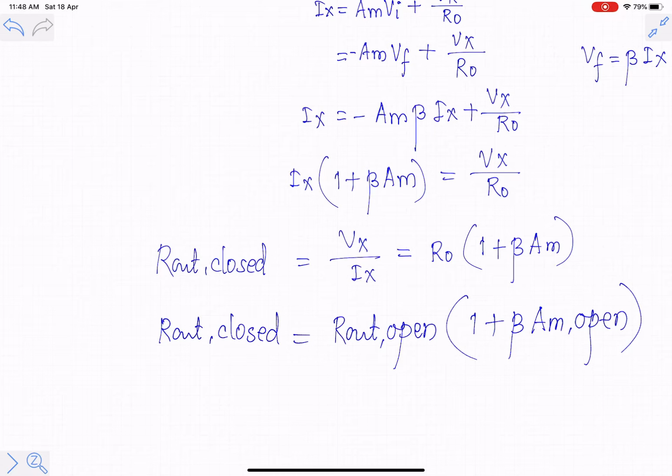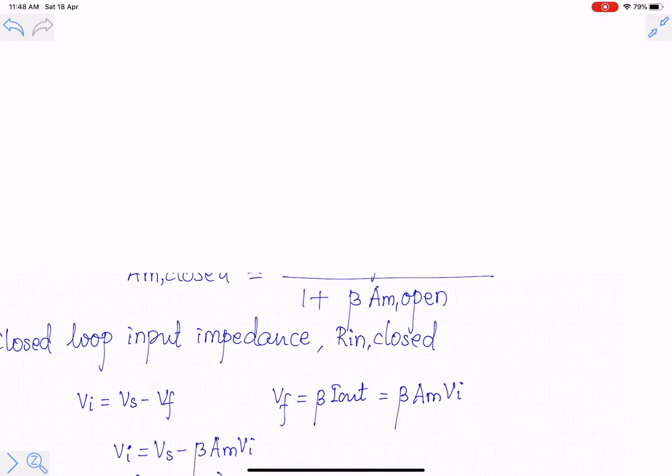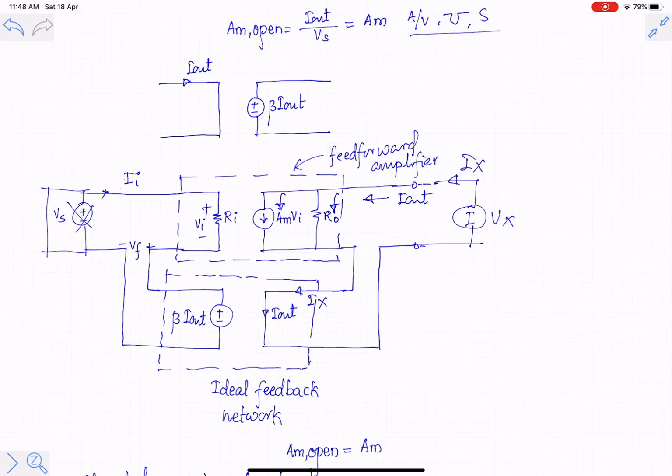So the output impedance is also multiplied by 1 plus loop gain in case of a transconductance amplifier with feedback, and it is obvious. If the output quantity is a current, the ideal value of output impedance is infinite. If it is not infinite and if you use proper feedback, the output impedance will be increased by 1 plus loop gain. So I told you earlier also that the feedback network will try to make both input and output impedance more ideal.